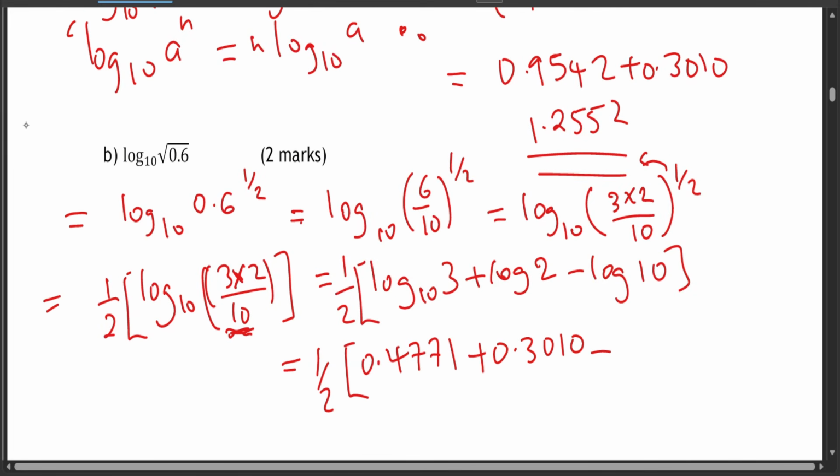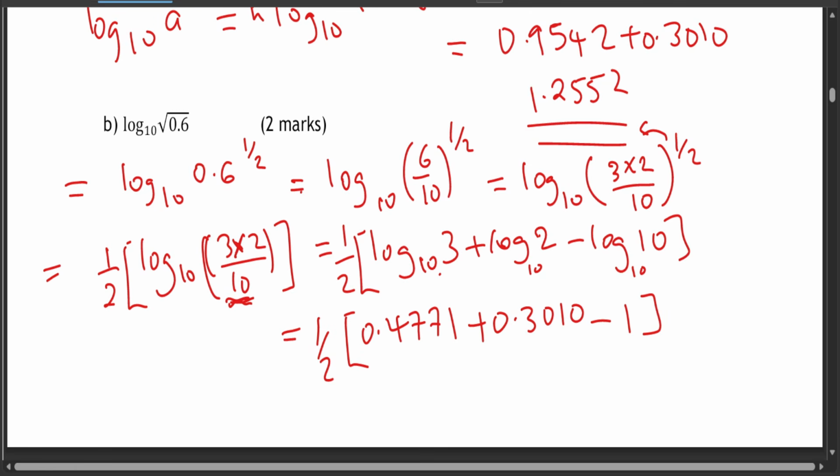Now log 10, because the base is 10, all of them, the bases are 10. Log 10 base 10 is just 1, from the rule that log a base a is just 1. If the base and the number are the same, then its log is going to be just 1. So now let's add this and this, minus 1.